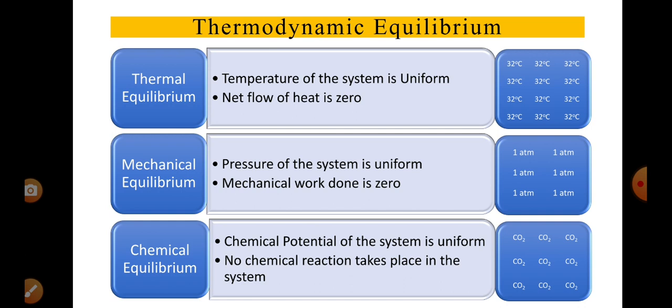Secondly, mechanical equilibrium. In mechanical equilibrium, the pressure of the system is uniform. That is, mechanical work done is zero. You can see the pressure is 1 atmosphere all over the system. Third, chemical equilibrium. The chemical potential of the system is uniform. No chemical reaction takes place in the system. You see, carbon dioxide is there. It is not going through any chemical reaction.